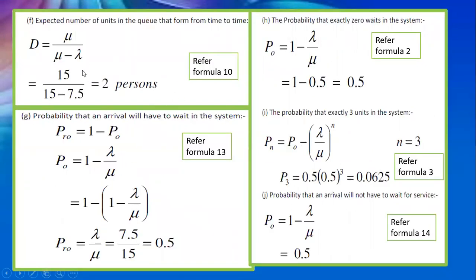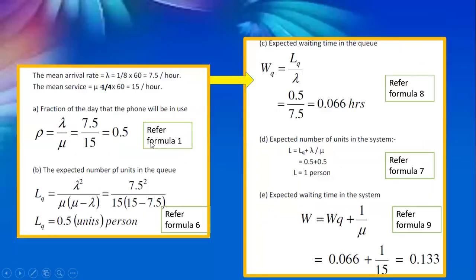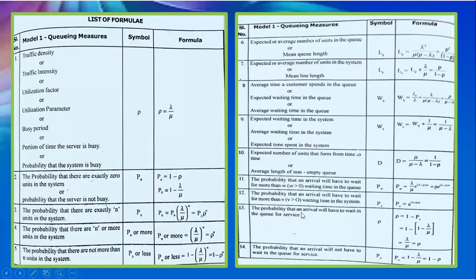Mu by mu minus lambda, that will be equal to 2%. Next, probability that an arrival will have to wait in the system. So there is a queue, and whoever enters the system has to wait for a certain period of time. So what is the probability that the arrival will have to wait in the system? The probability that an arrival will have to wait in the queue for service. Service is nothing but the system.